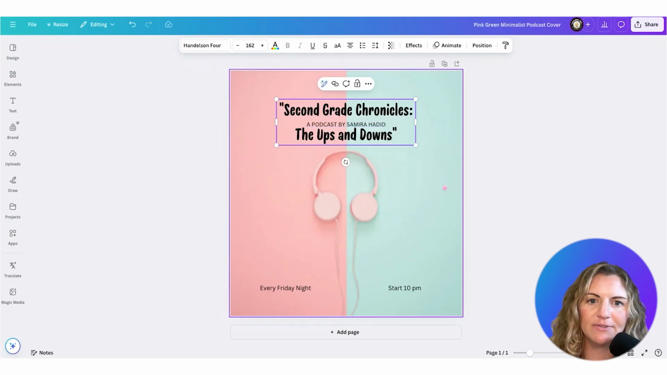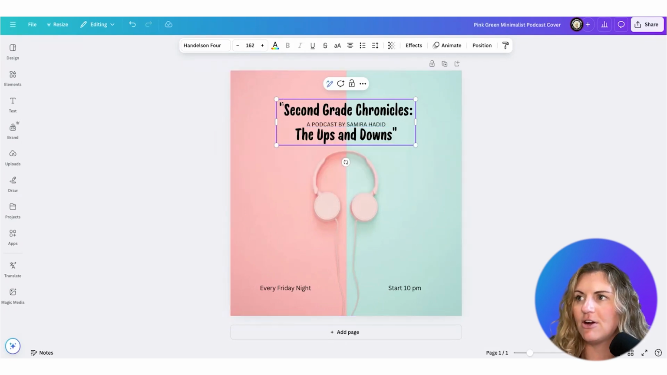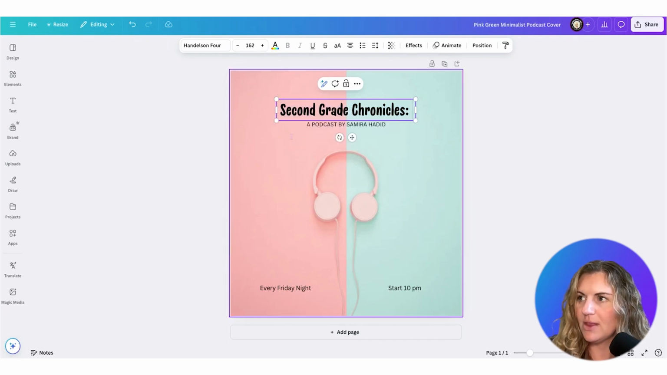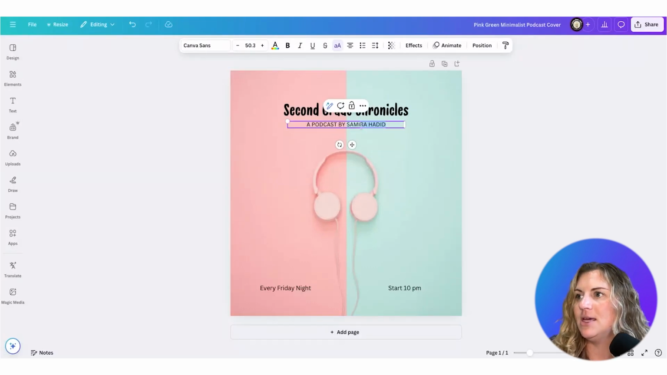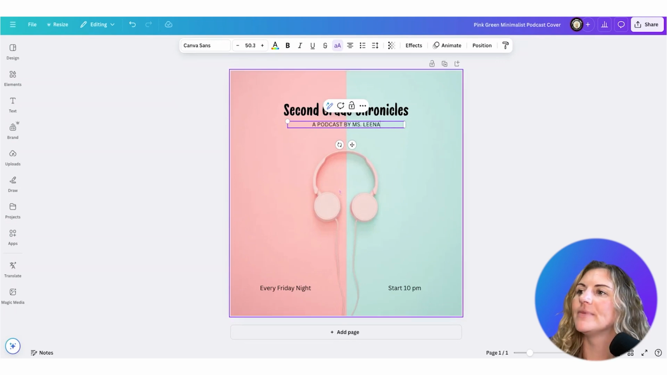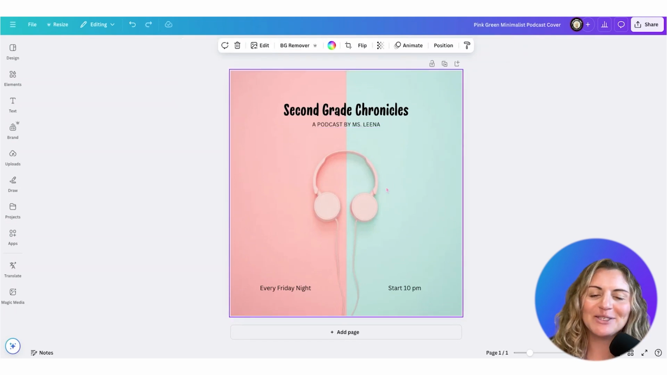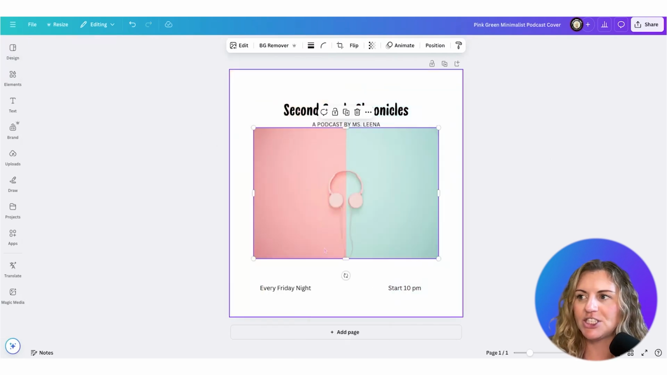And I can replace this if I would like. So a second grade chronicles. I think I'm actually just going to do second grade chronicles, which I like that title. I didn't really have to think too much, so that made me happy. And then a podcast by me, Miss Leena.